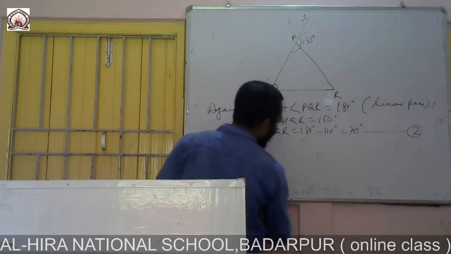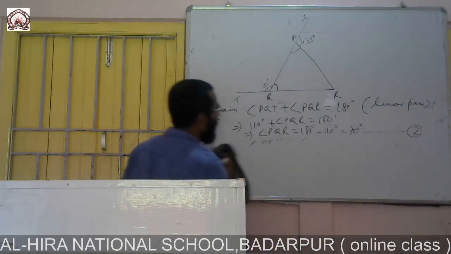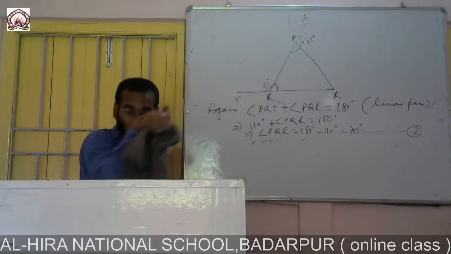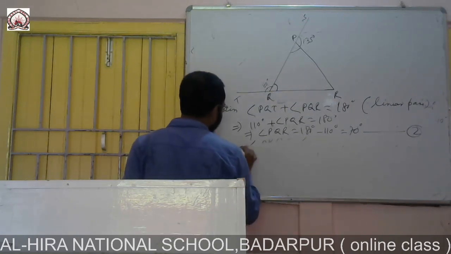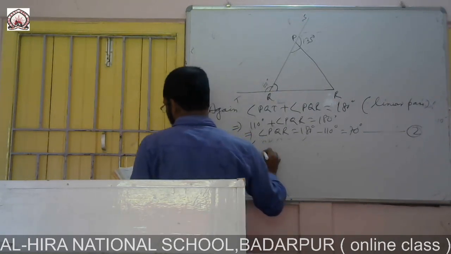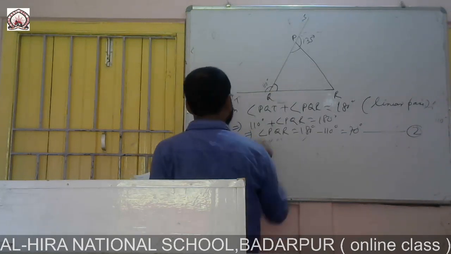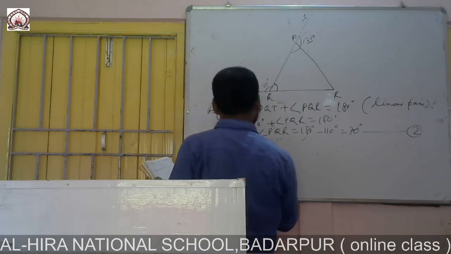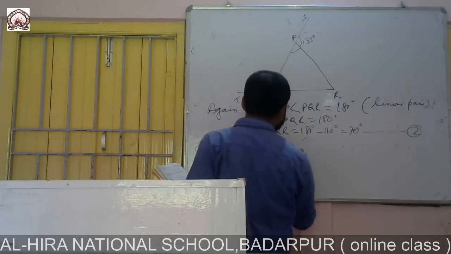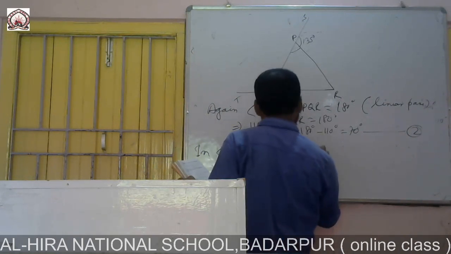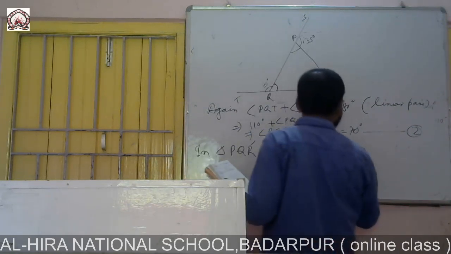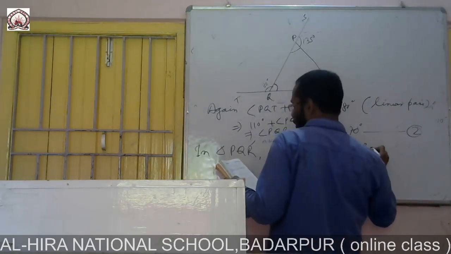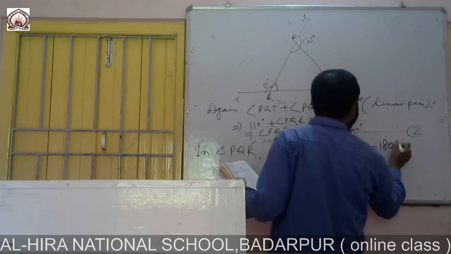Now you see in triangle PQR we are getting three angles. Angle QPR plus angle PRQ plus angle PQR is equal to 180 degrees.